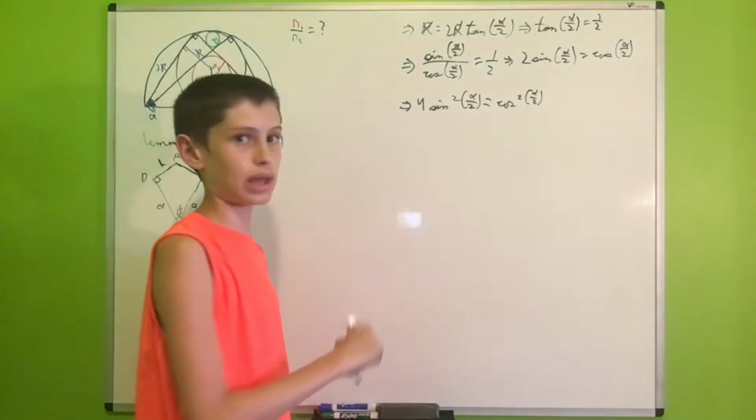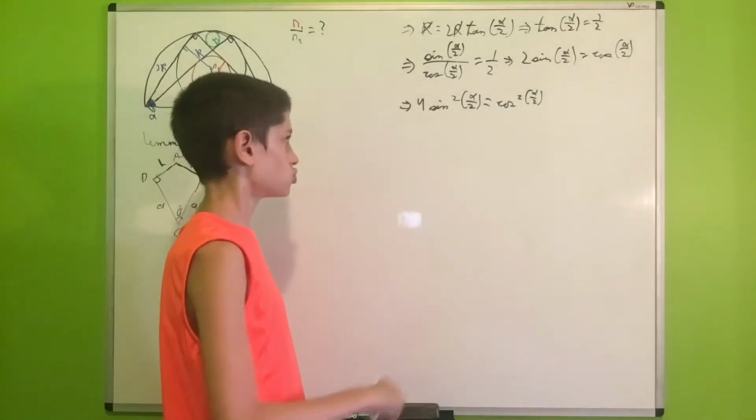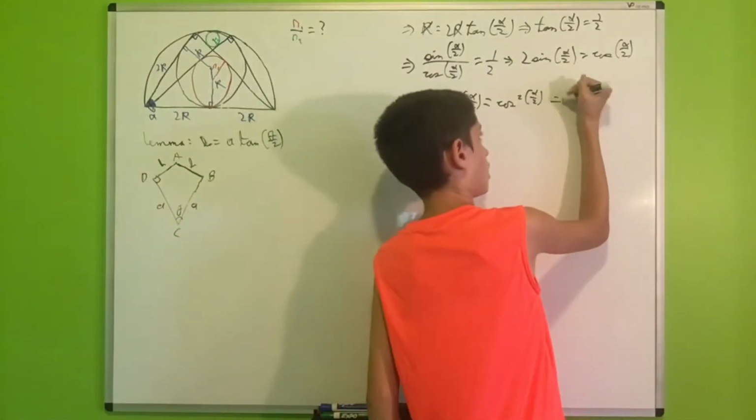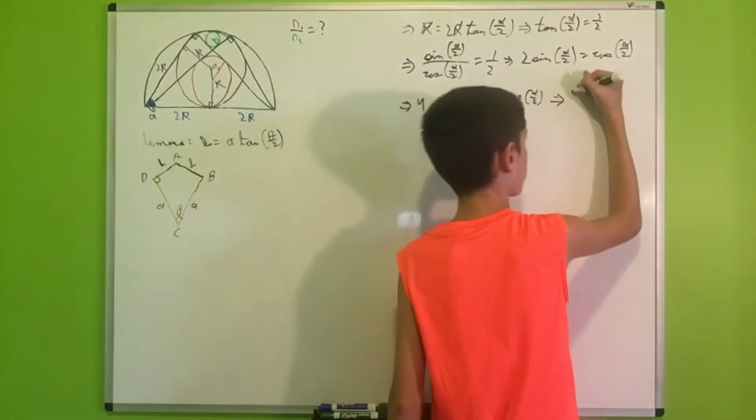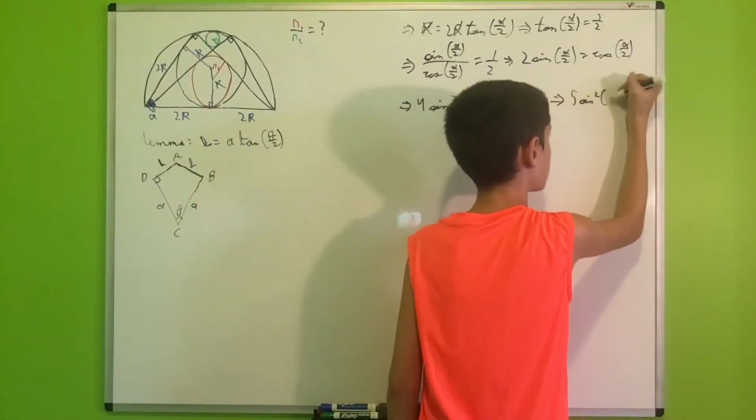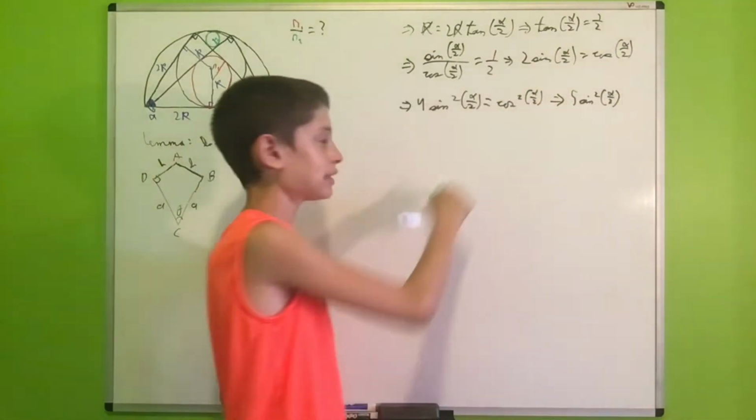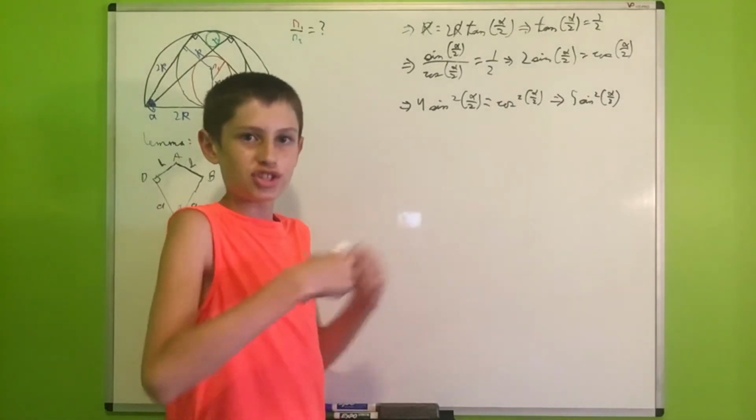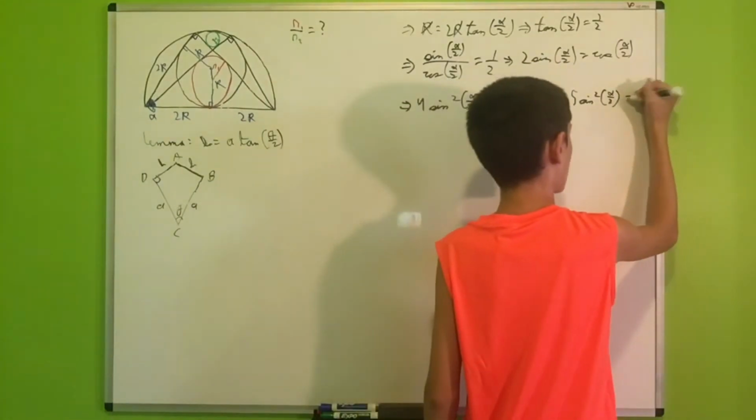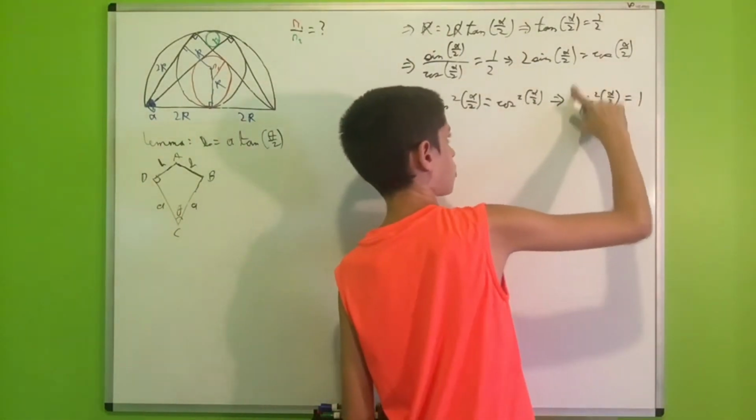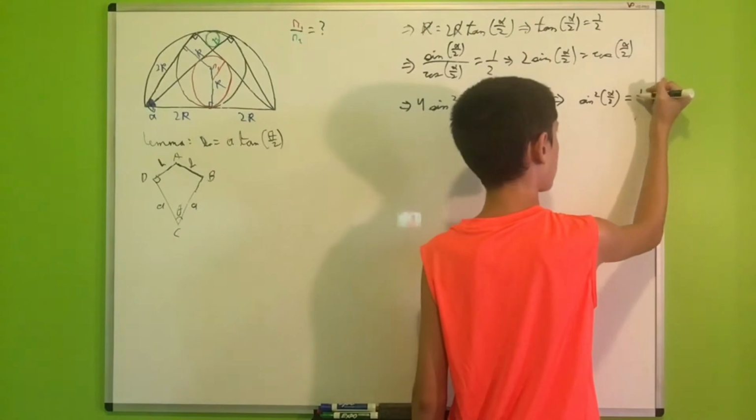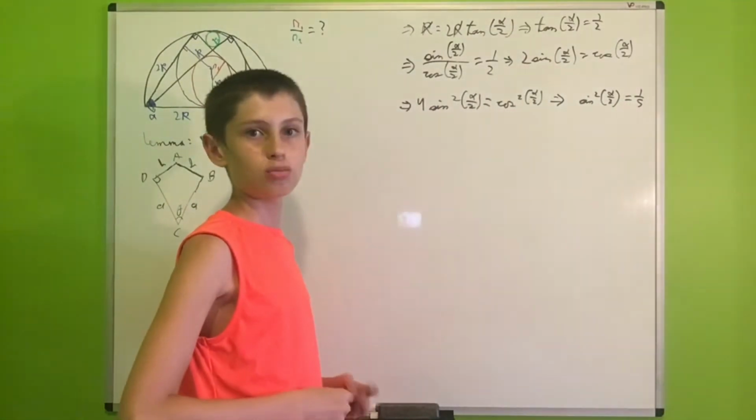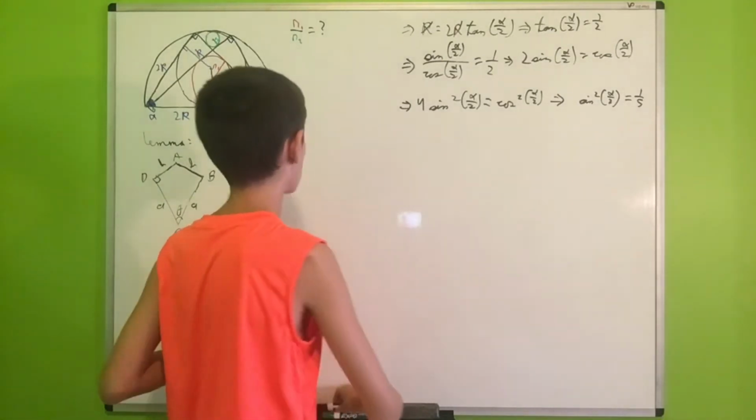And now here's what I would like to do. I would like to add sine squared of alpha over 2 to both sides. And here is why. On the left hand side, we'll get 5 sine squared of alpha over 2. And on the right hand side, we'll get cosine squared of alpha over 2 plus sine squared of alpha over 2, which is just 1 by the fundamental theorem of trigonometry. And then we can divide both sides by 5 to find that the sine squared of alpha over 2 is 1/5.